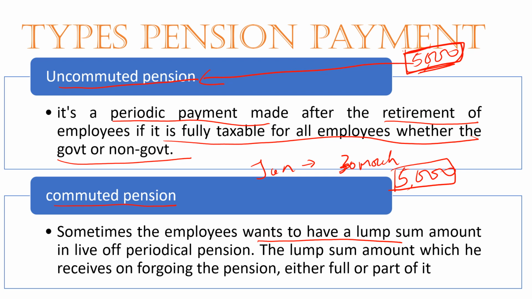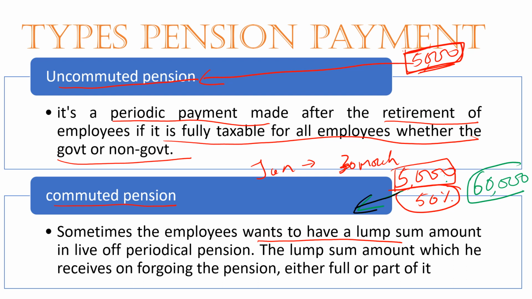Out of this 5,000, I'll contribute 50%. I'll give 50% to them, and I'll take, for example, 60,000 rupees.